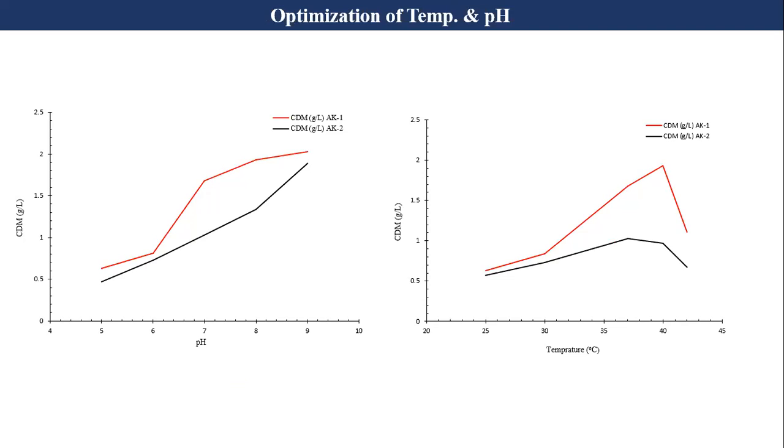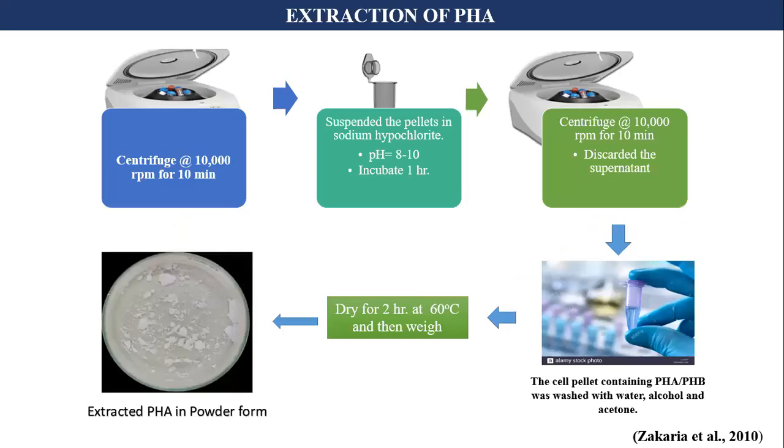polyhydroxyalkanoates. These two figures indicated the optimization of temperature and pH for both strains. The figure 1 represents the optimization of the pH, which clearly indicates that the maximum cell dry mass was produced at high pH, meaning at the alkaline side, more than 8. Similarly, the temperature optimization graph indicated that maximum cell dry mass was produced between 38 to 40 degrees Celsius.